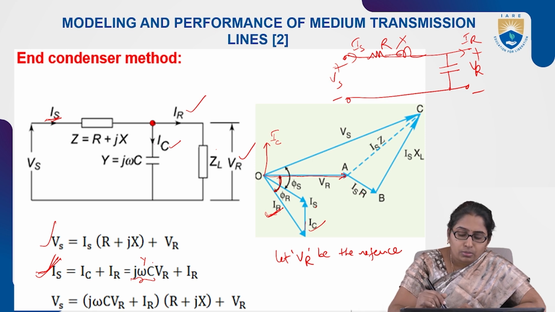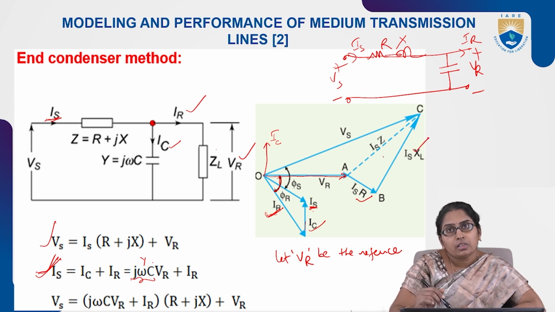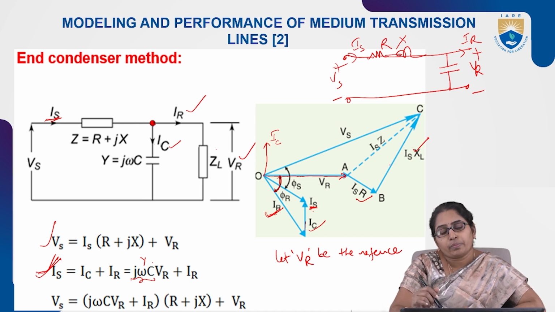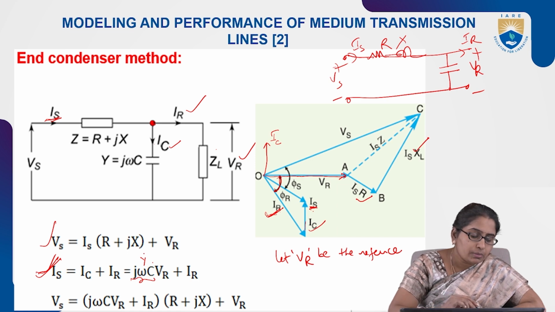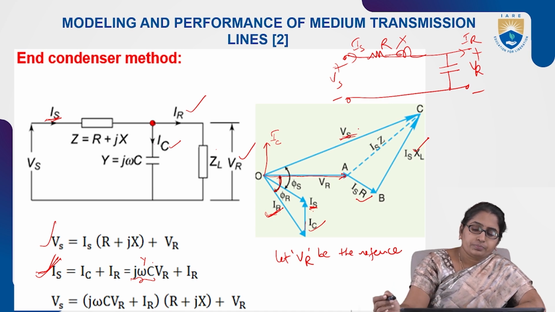So finally, after obtaining IS, show ISR from the tip of VR, and ISXL. So the resistive drop and inductive drop. The phasor sum of these three gives, from the equation, Vs. So finally Vs is obtained.